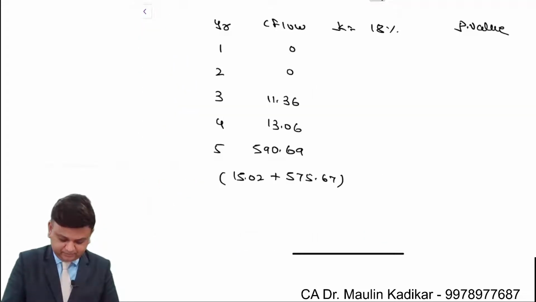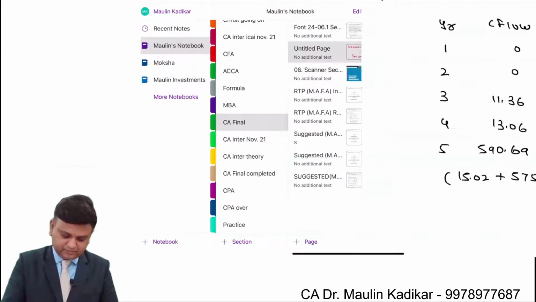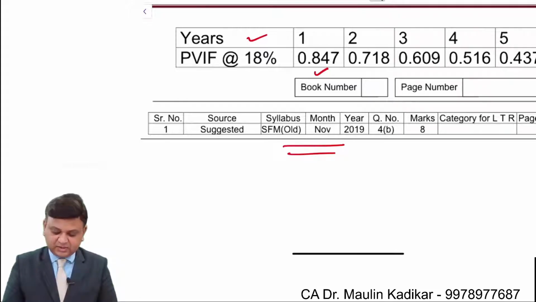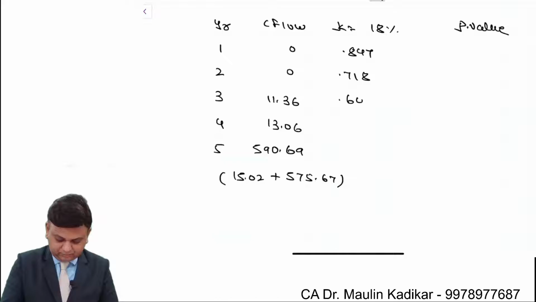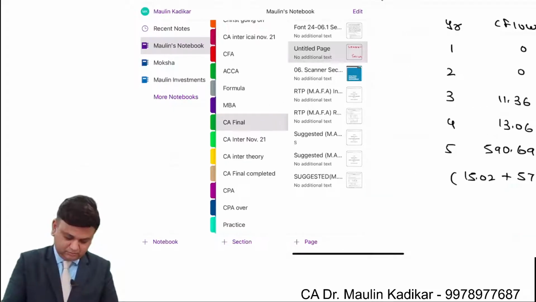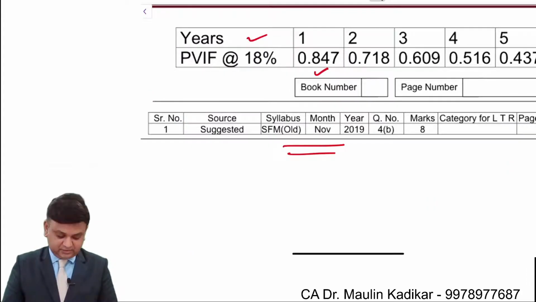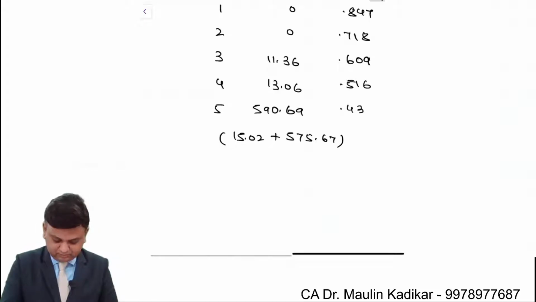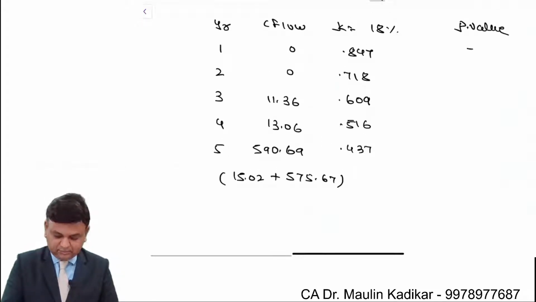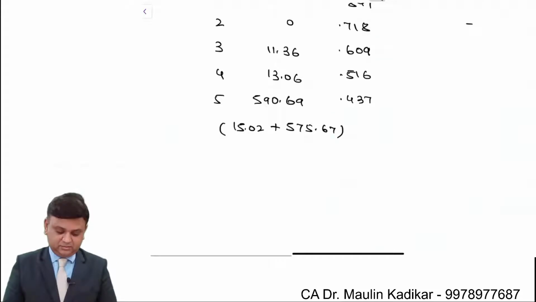The present value factors are 0.847, 0.718, 0.609, 0.516, 0.437. There is no present value for the first two years. 11.36 into 0.609.